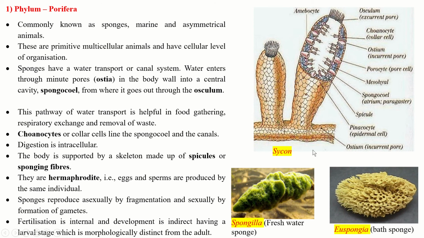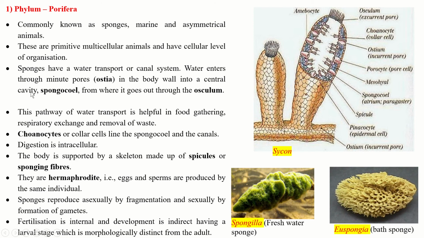Sponges have a water transport or canal system. Water enters through the minute pores called ostia. Singular is called ostium. Now you can see on this Scypha there are small minute pores called ostia. Plural is ostia, singular is ostium.